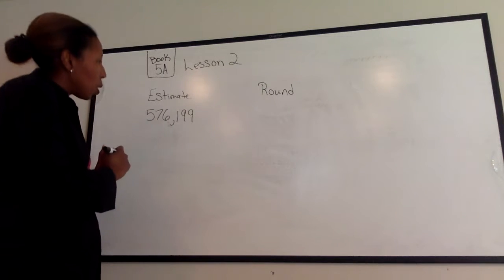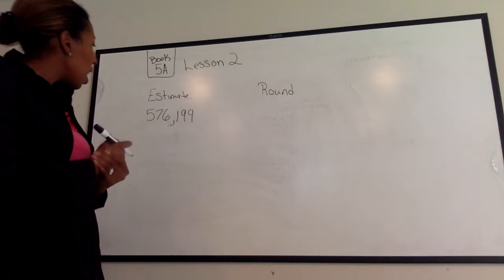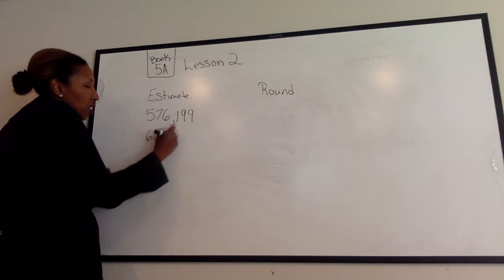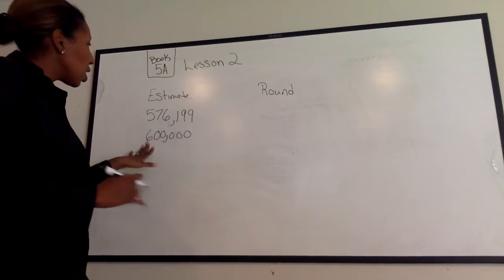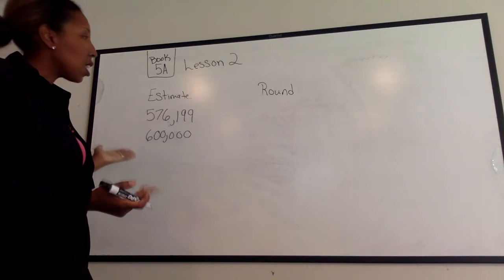Okay, so there's my number. If I was to estimate this number, I might say I have about 600,000. Let's say it's cookies because cookies is my favorite. So 600,000 cookies. That would be an estimate, a guess about how many cookies.